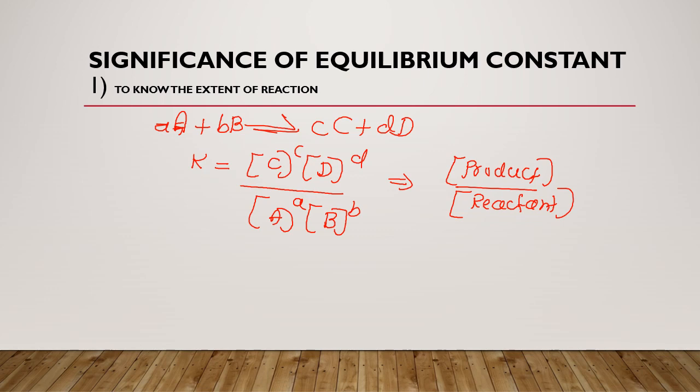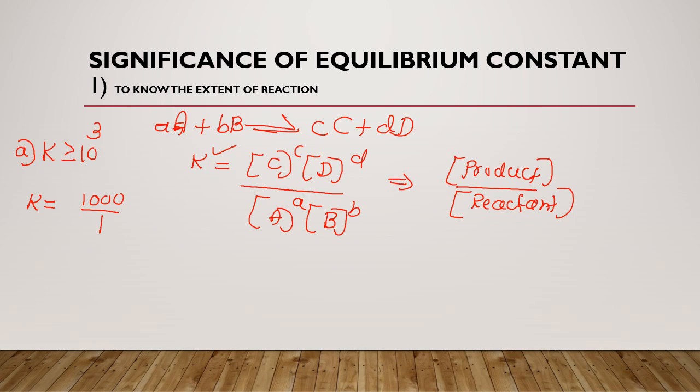Now, if the value of K is greater than or equal to 10 to the power 3, I can write it like this: K is equal to 1000 divided by 1, and K is directly proportional to the product concentration and inversely proportional to the reactant concentration.